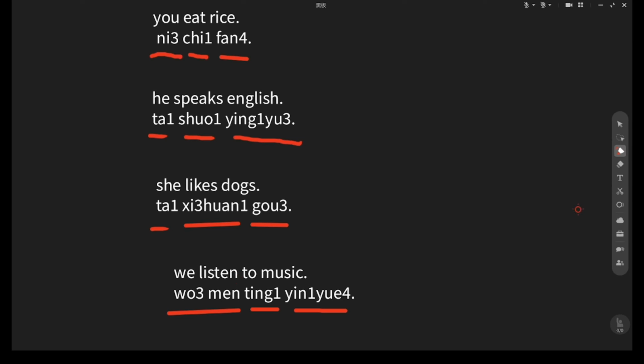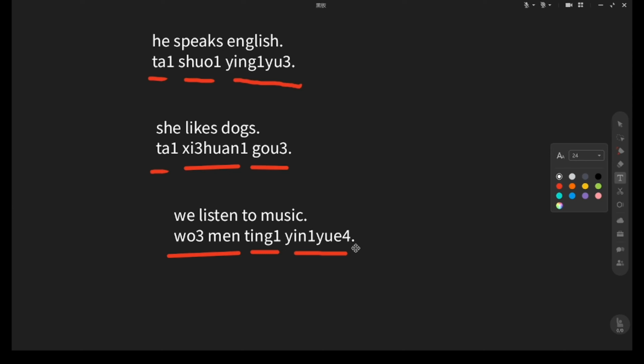Right, so great job, easy, right? So your learning tips. First one, memorize the formula SVO. Next one, don't change the verbs. Next one, trust the word order. This is the learning tips. Keep practicing and your Chinese will become great.